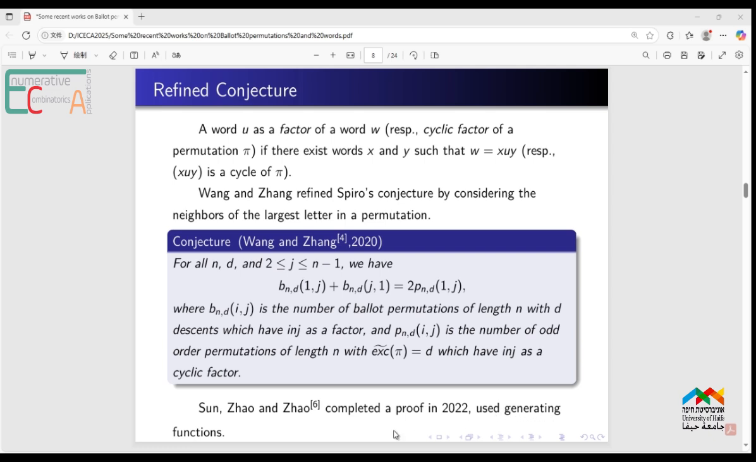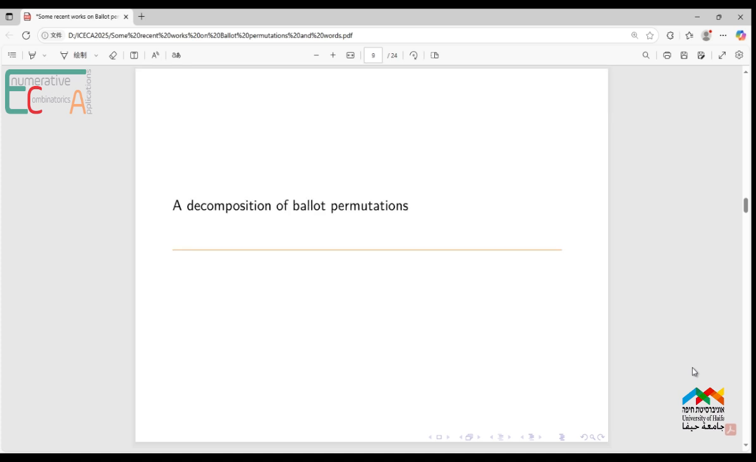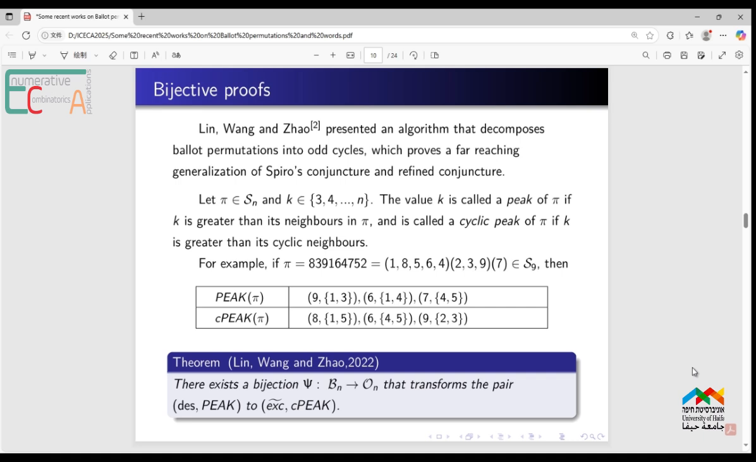We want a combinatorial proof using combinatorial bijections. The bijection is in the second part, a decomposition of Ballot permutations. Professor Zhicong Lin, David Guoliang Wang, and Tong Zhao presented an algorithm that decomposes Ballot permutations into odd cycles. Let pi in Sn and k from 3 to n. The value k is called a peak of pi if k is greater than its left and right neighbors in pi. And k is called a cyclic peak of pi if k is greater than its cyclic neighbors.